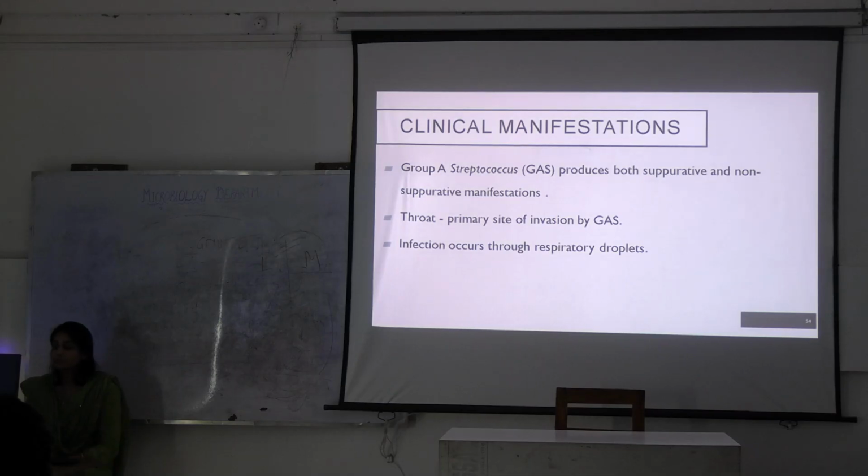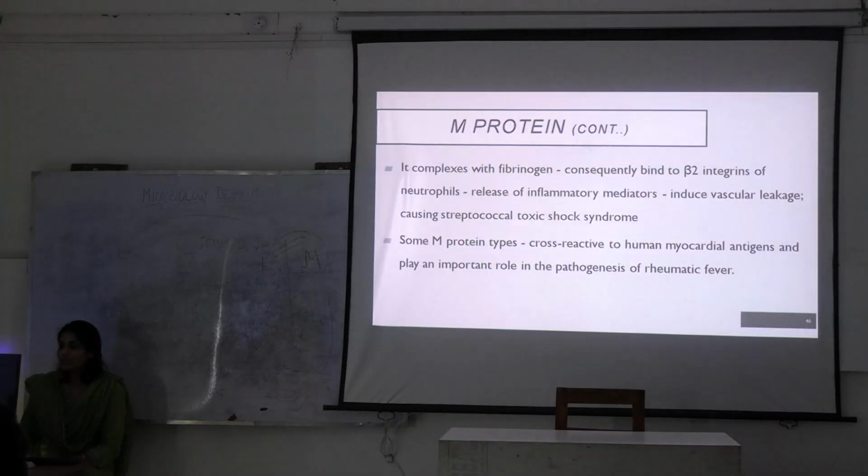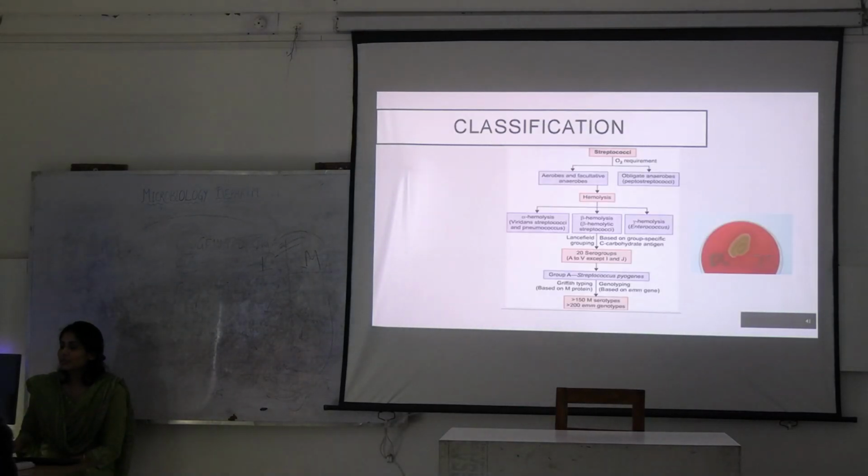Okay, and sequelae: rheumatic fever, endocarditis, PSGN. What else? Where have you seen Streptococcus agalactiae? Neonatal meningitis, right?